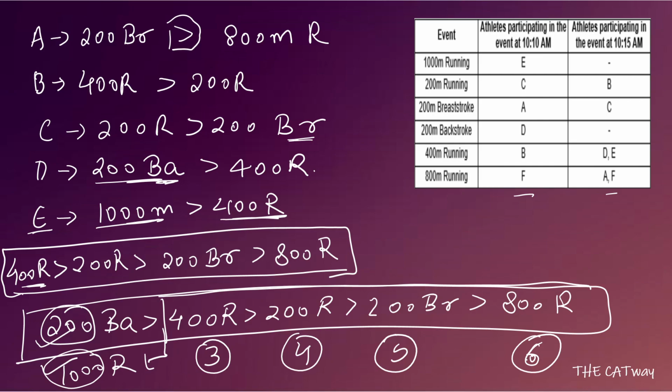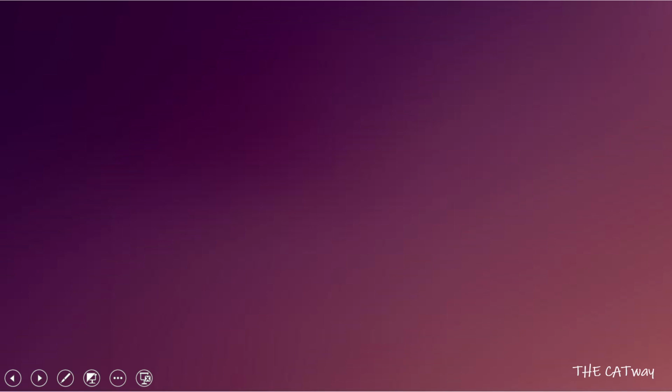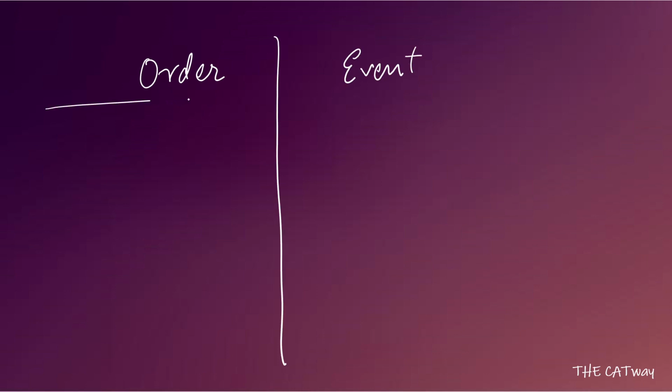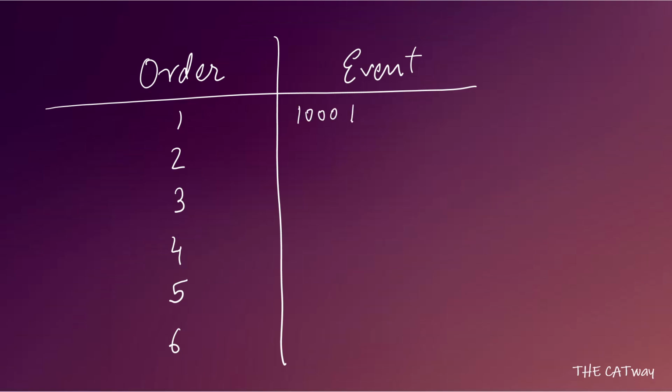Okay, so let's make a table with this. So how can we make a table? Let's write order and event. Okay, so there are 6: 1, 2, 3, 4, 5 and 6. So first can be either 1000-meter run or it can be 200-meter backstroke. The second can be 200-meter backstroke, or it can be a 1000-meter run.